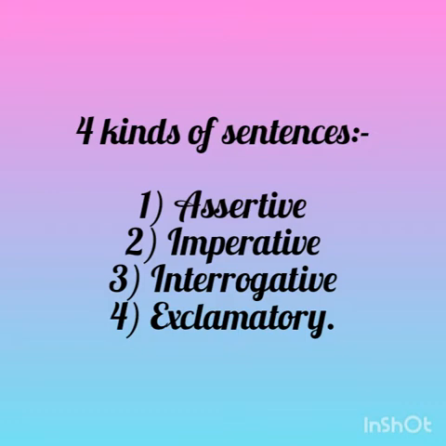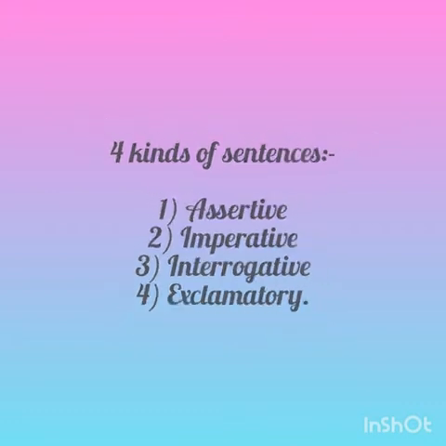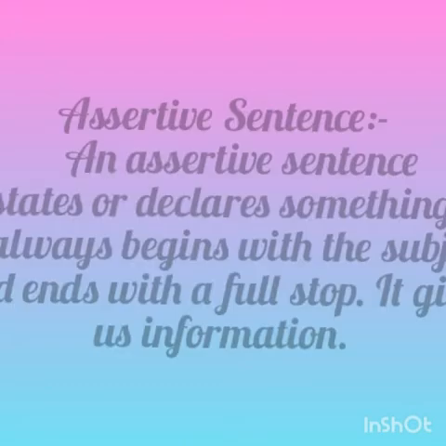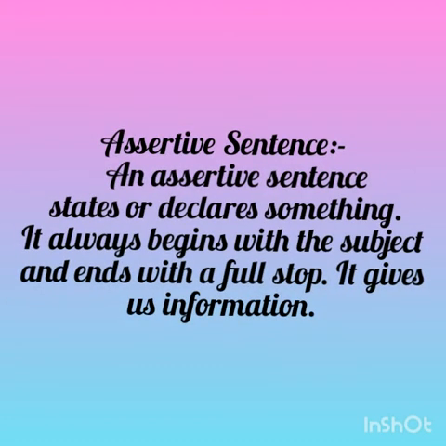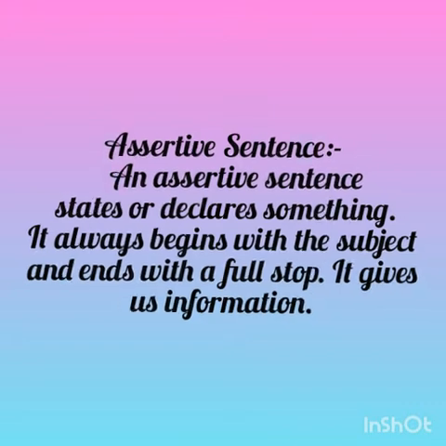There are four kinds of sentences. They are assertive, imperative, interrogative, and exclamatory. Let us study the first kind, an assertive sentence. An assertive sentence states or declares something. It always begins with a subject and ends with a full stop. That is, it gives us some information.